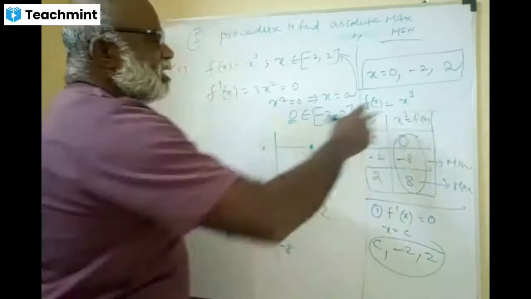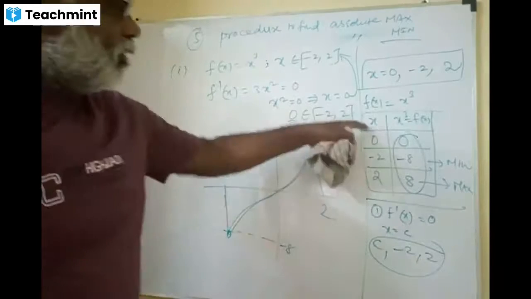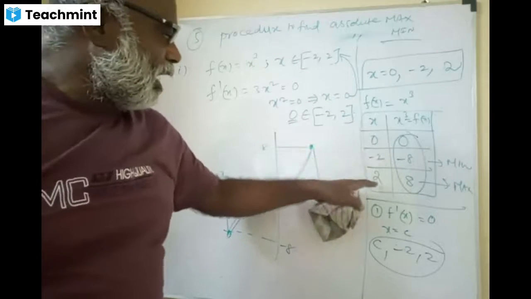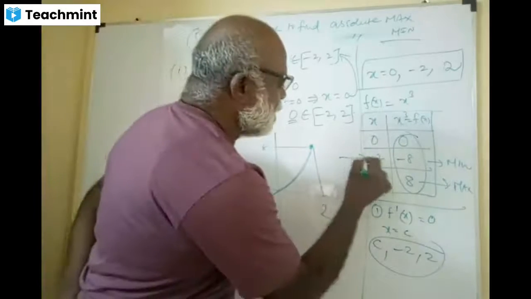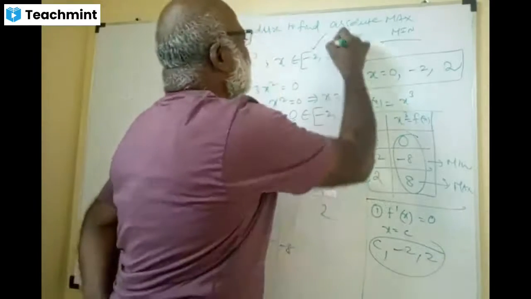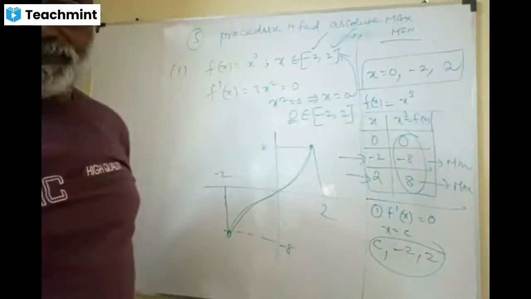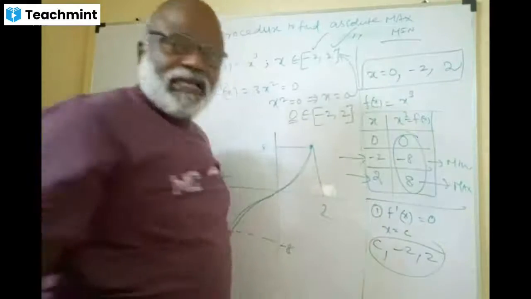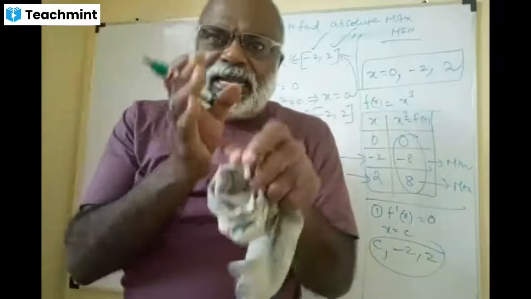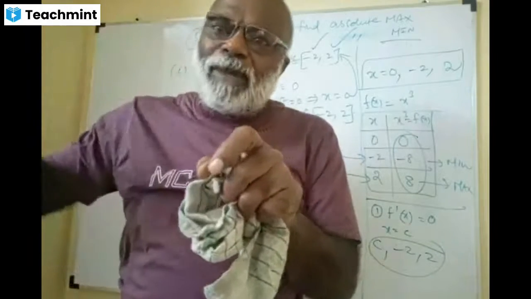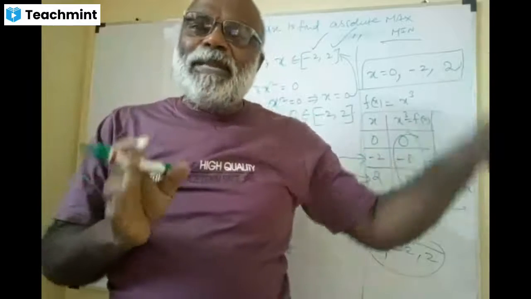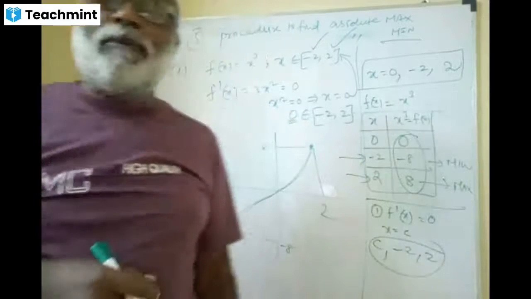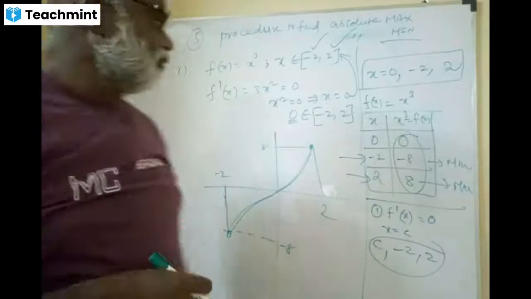We are talking about the function at x equal to 0, x equal to -2, and x equal to 2. What are these two things? These two things are the extremes of the interval. And 0 belongs to [-2, 2], so 0 is a critical point. It means on one side it goes to a maximum and on the other side to a minimum. That is what we call the critical point.